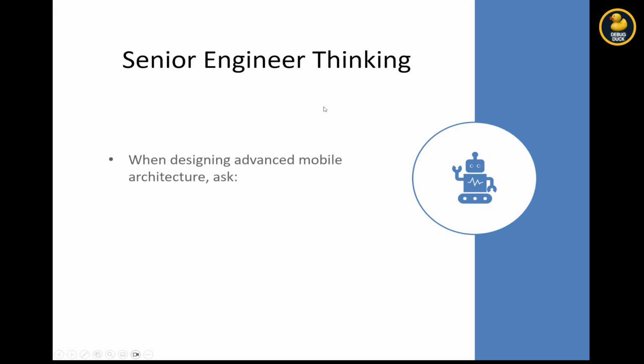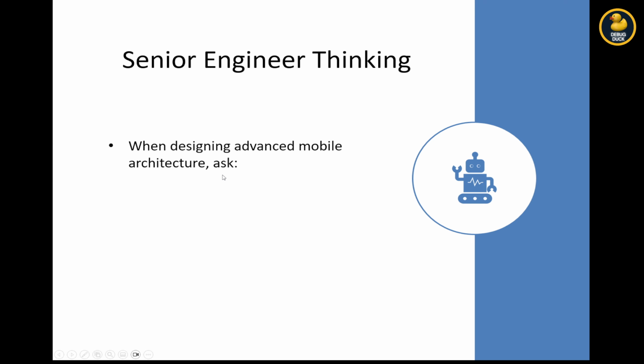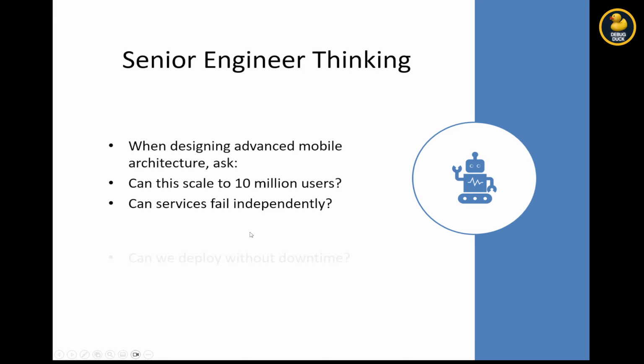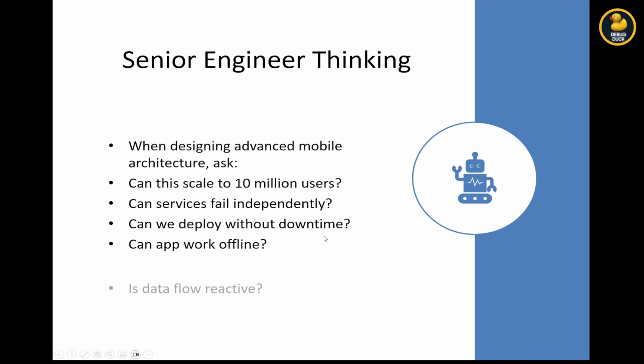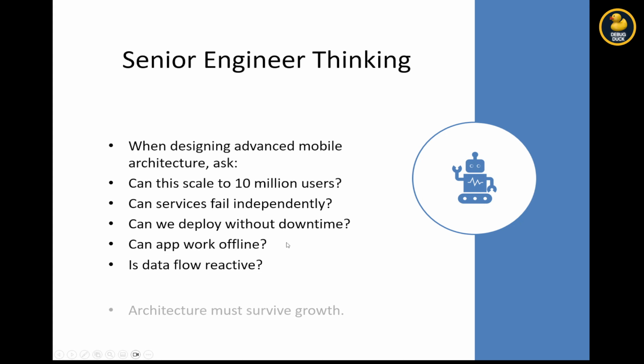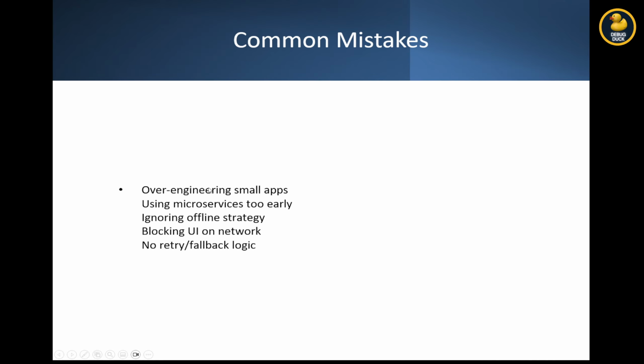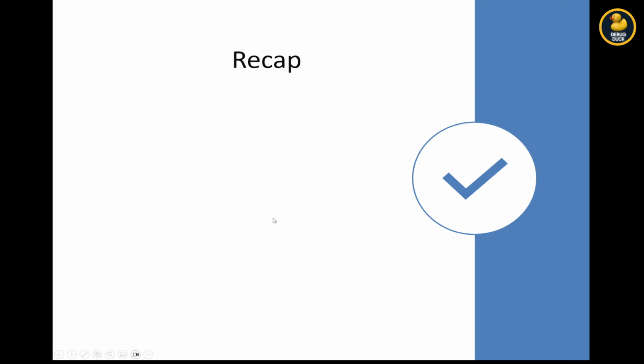The senior engineer thinking when designing advanced mobile architecture will ask: can this scale to 10 million users? Can services fail independently? Can we deploy without downtime? Can the app work offline? Is data flow reactive? Architecture must survive growth. Common mistakes: over-engineering small apps, using microservices too early, ignoring offline strategy, blocking the UI on network, no retry or fallback logic.